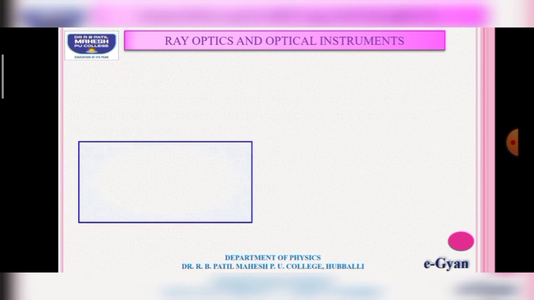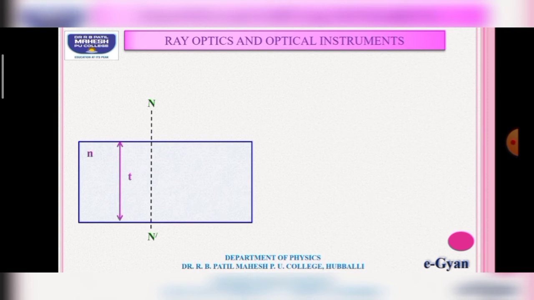Now let us give the expression for lateral shift. This is a parallel sided optical medium, the thickness is t and the refractive index is n, and this is the normal drawn to the surface.